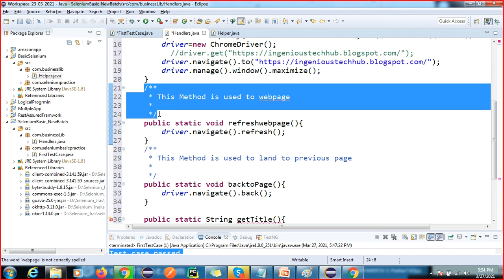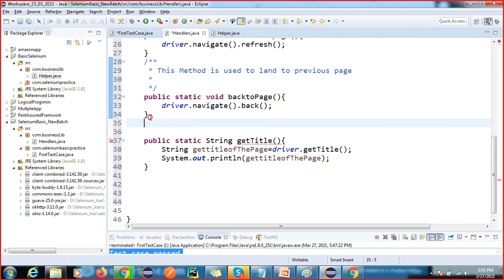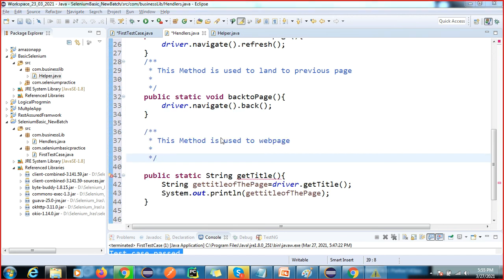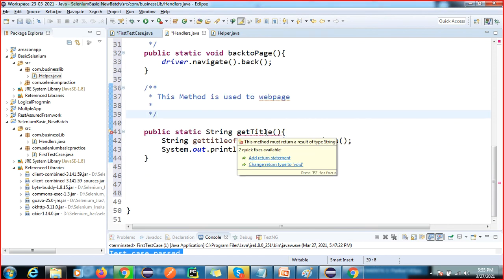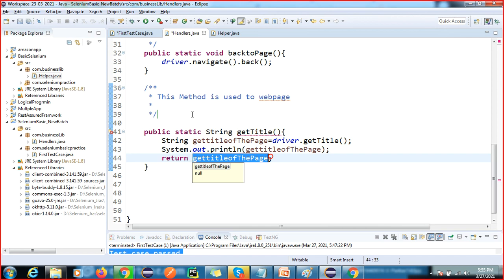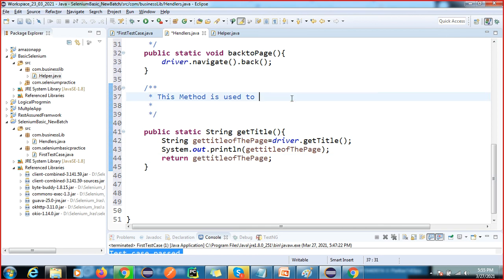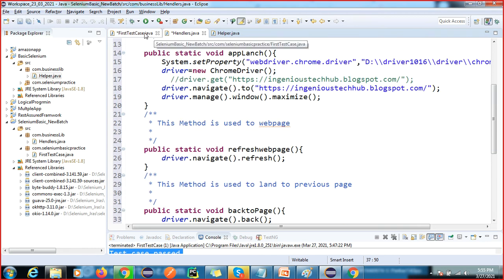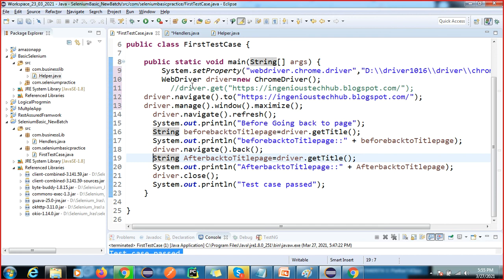This method is used to get the title of the page. Okay, this method we actually have to return the value, right? Because I have given the return type as a string, so we have to return the value. So this method is used to return the title of the page. Okay, so now we have created almost all the methods here.